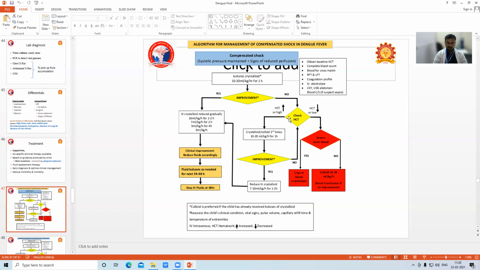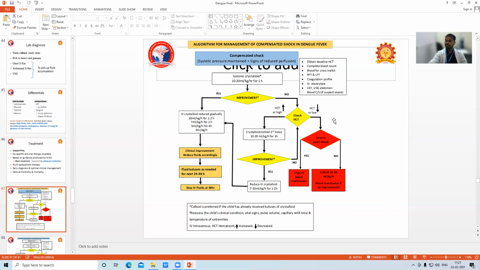Mostly, what is the most common site of bleeding in dengue fever? GI bleeding. So the hematocrit has still fallen. We can think of bleeding. So yes, and if you think it is severe, then we can give an urgent blood transfusion. If there is no improvement with blood transfusion, then we should give colloids.